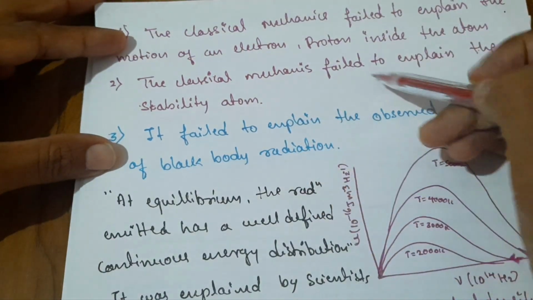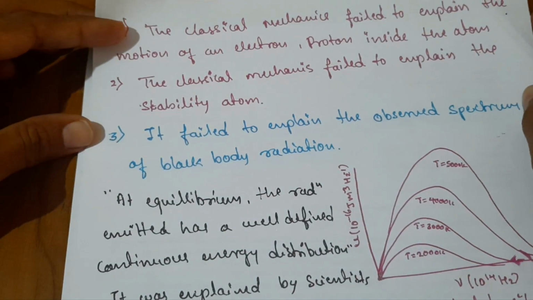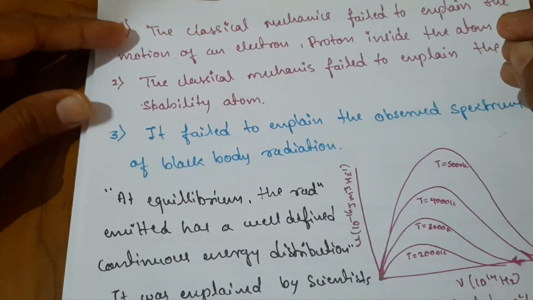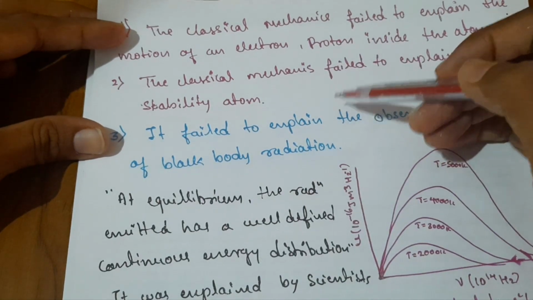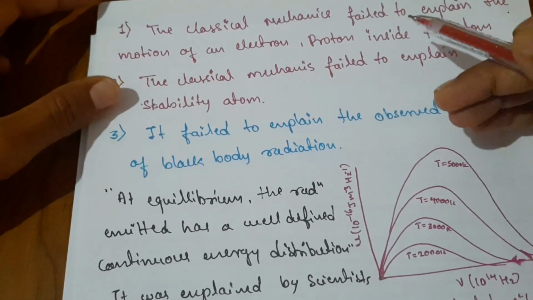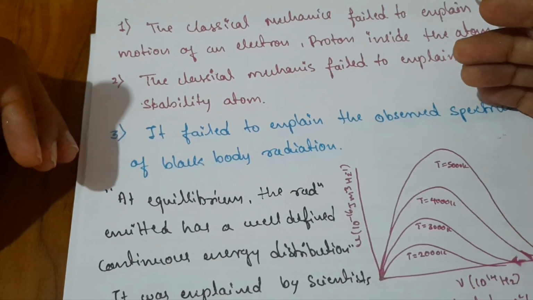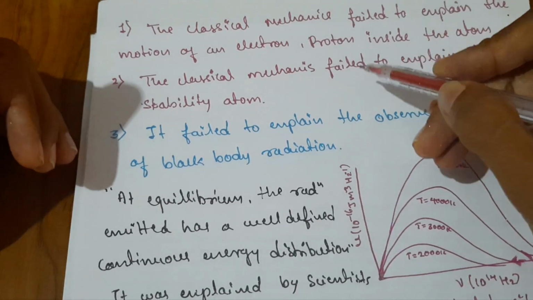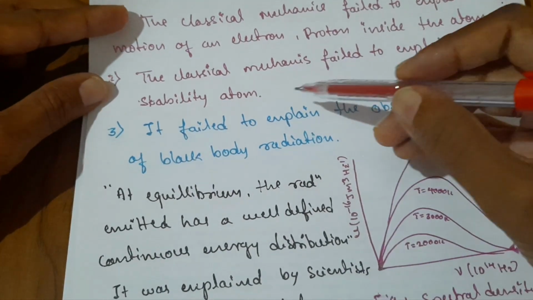Second one, classical mechanics failed to explain the stability of the atom. How is the atom actually stable? It is made up of positively charged particles like protons and negatively charged particles like electrons, whereas the neutron is neutral. So how exactly is the atom neutral? By the making of positive and negative charges, because there is a force of attraction, that is Coulomb's law. According to that, two opposite charges attract each other. That theory was not explained by classical mechanics.